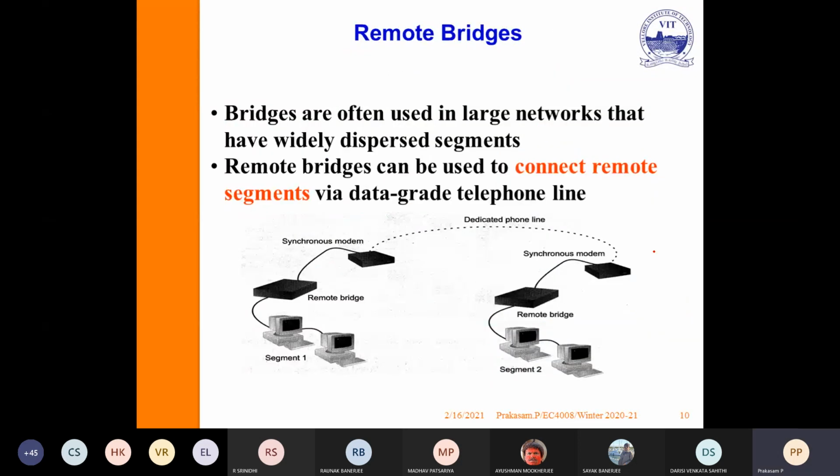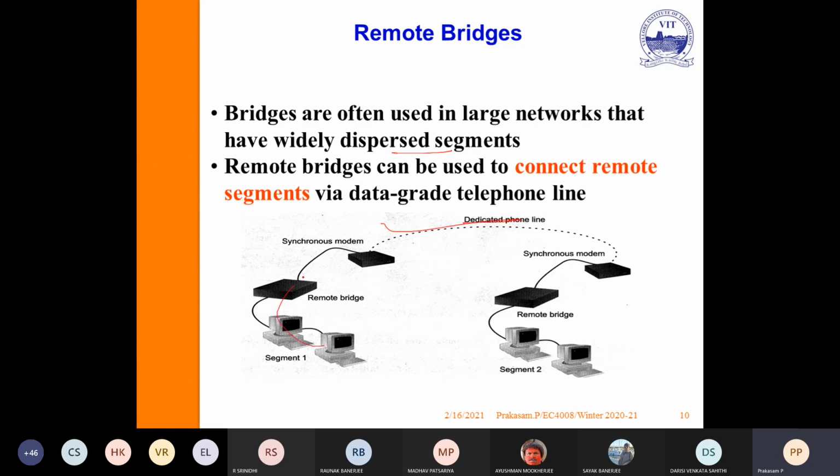So the remote bridge is one type. Here, the remote bridge does not know about the respective address. Bridges are often used in large networks that have widely dispersed segments. Remote bridges can be used to connect remote segments via data grade telephone lines.